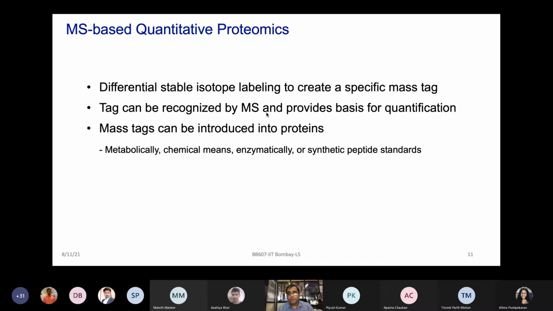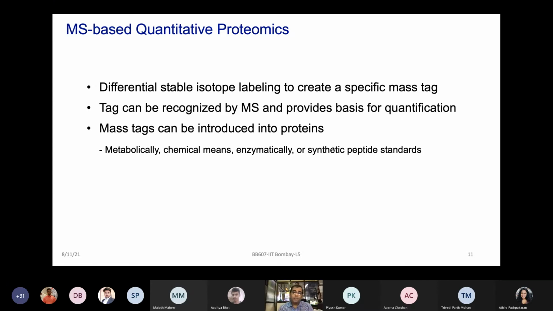So in a simple way you are trying to look at the ratios of those quantifications using the tag which you have introduced artificially from your side, and that tag could be a metabolic tag, it could be by chemical means, it could be different enzymatic ways, or even adding some synthetic peptide handles. Different ways of introducing the tags which are different in your control versus disease condition.